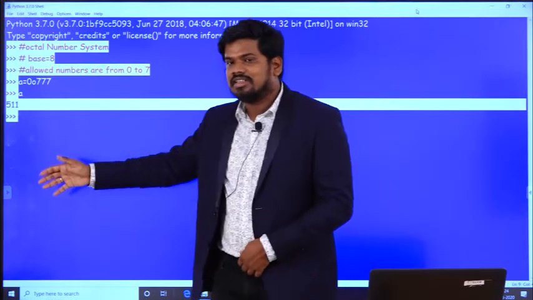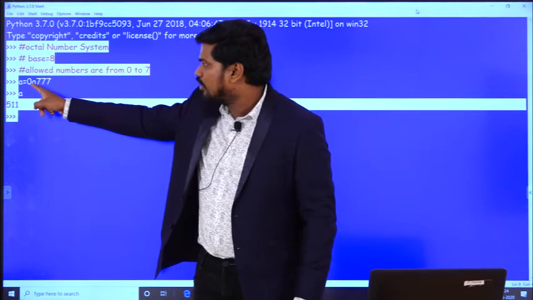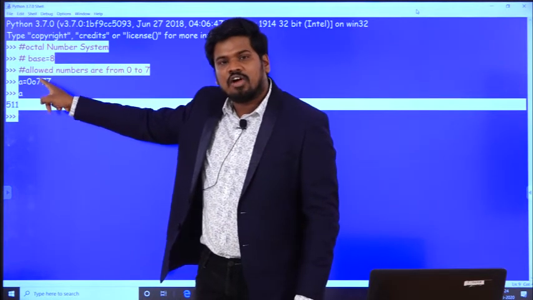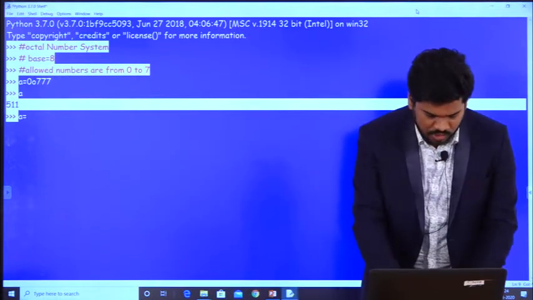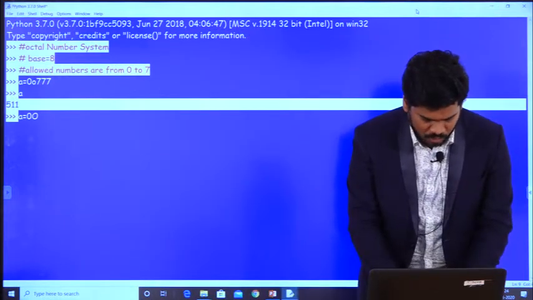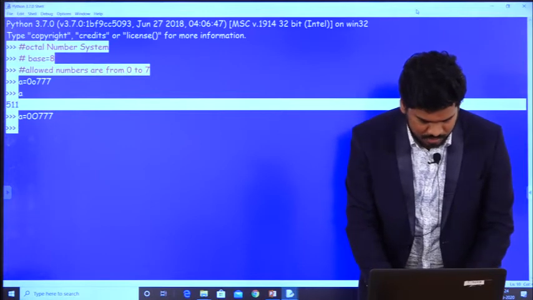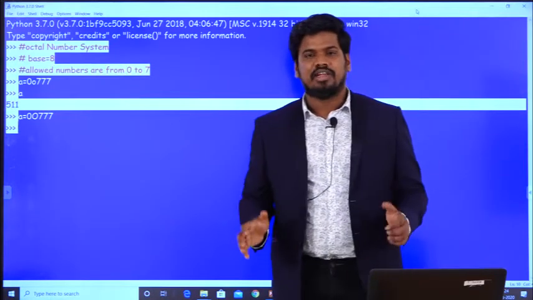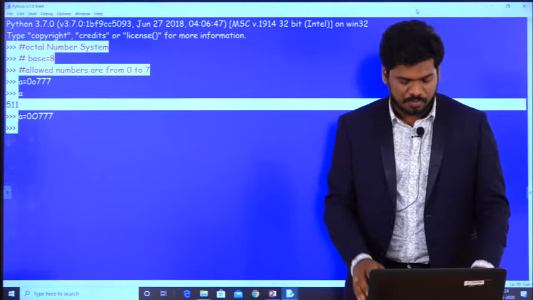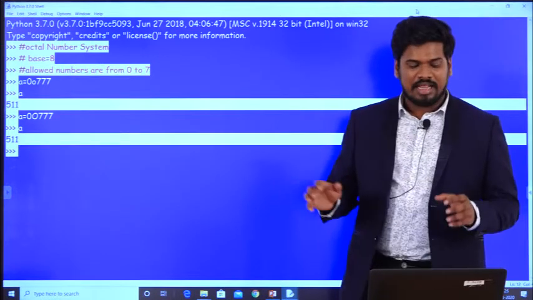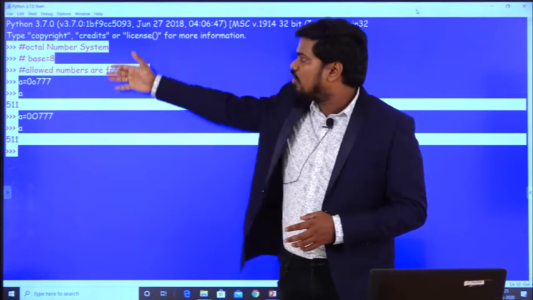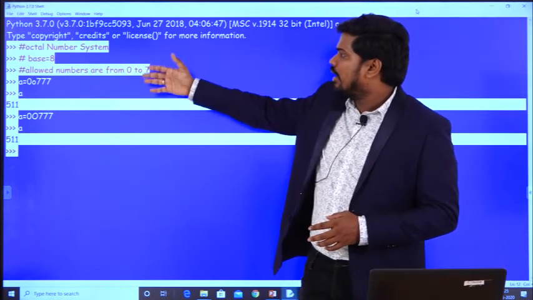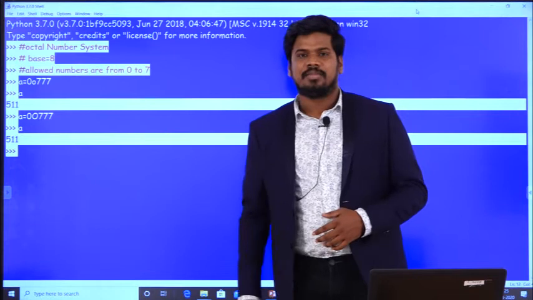Here what I have done is, I have prefixed a value, that is 0 followed by o, or I can use a is equal to 0 followed by capital O followed by 777. It has executed successfully, and now I want to know the output, that is a, and it has given me 511 as an answer. So this is how I will convert an octal number to a decimal number.